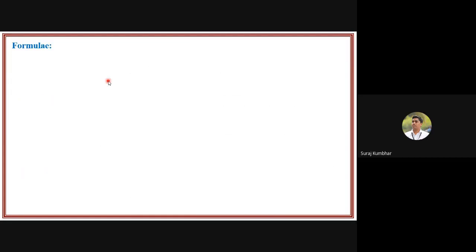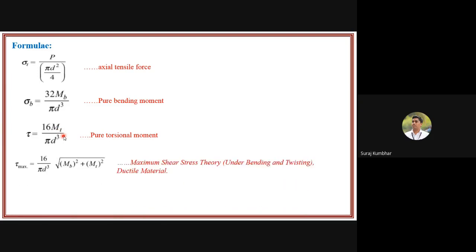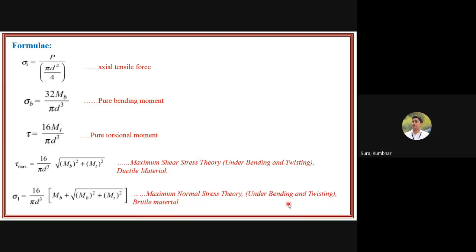And these are the most important formulas. The axial tensile force formula you have to use when your shaft is under pure bending moment: sigma_b = 32 Mb / (pi d^3). When your shaft is under pure torsional moment: tau = 16 Mt / (pi d^3). Then the maximum shear stress theory under bending and twisting, and the maximum normal stress theory under bending and twisting, which you use for brittle material, give the equivalent bending moment and equivalent torsional moment.